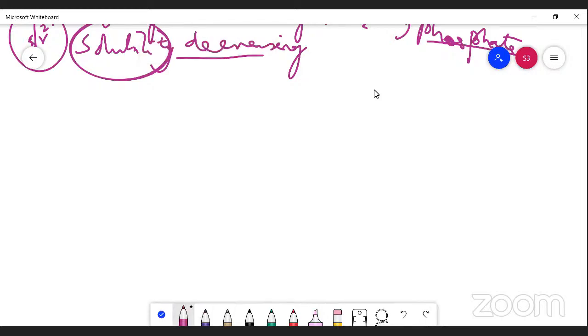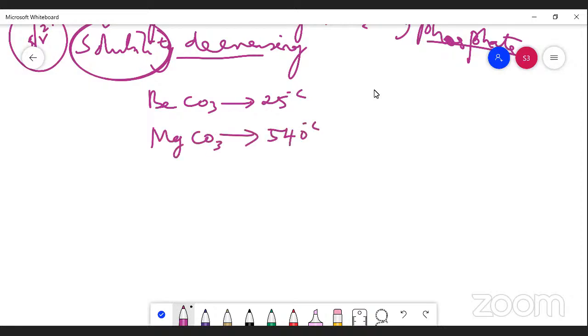This should also be written in your book as a tabular column. Beryllium carbonate decomposes even at 25 degrees Celsius, whereas magnesium carbonate decomposes at 540 degrees Celsius. This is a point you should understand here. While you are going down the group, the decomposition temperature increases, and the thermal stability also increases. That's the point you should understand.